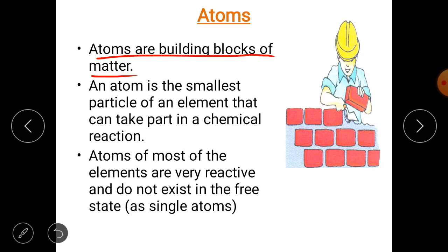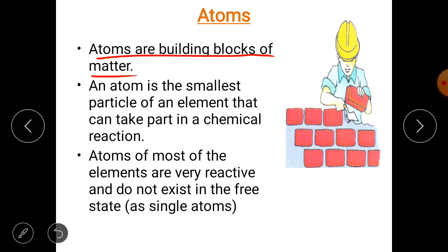Secondly, if we are going to define this word atom, then we will say that an atom is the smallest particle of an element that takes part in a chemical reaction and maintains its chemical identity throughout all chemical and physical changes. So this is a way to define atom. Now let us understand more things.